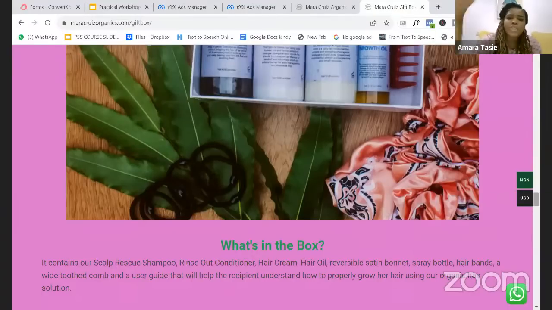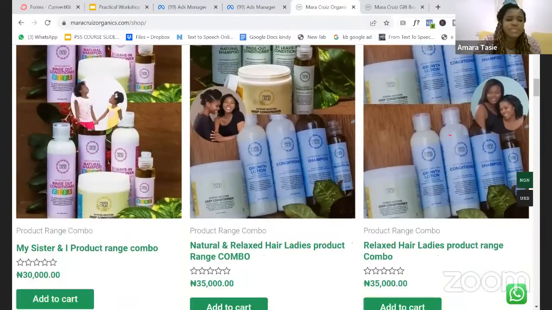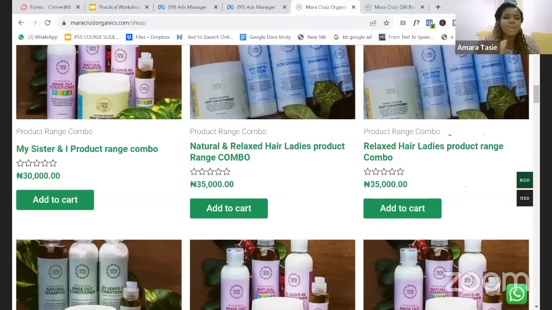Let me also show you our shop page. So this is our shop page. You can see that we have bundle offers. This one says my sister and I. This one says relaxed hair ladies. So relaxed hair ladies means you're buying two relaxed hair ranges, for yourself and your friend. You start seeing people saying, my friend, come on, let's buy this together. Or, let me buy for myself and my daughter. But if you don't put together these offers, they will not know that there is something like that. So you need to put together offers that you actually want people to buy.